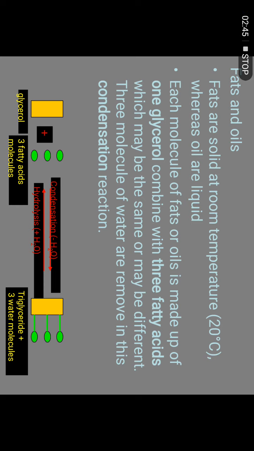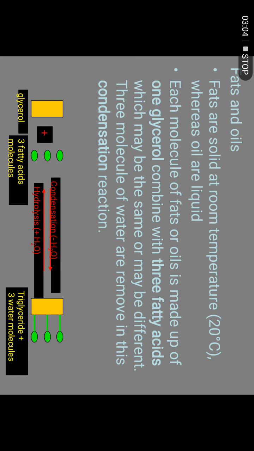So by the sound of it, fats are more on the harmful side, and oil is on the better side. Of course both are not good if we have too much in the body, but they are essential. They are very important for the normal functioning of the body.